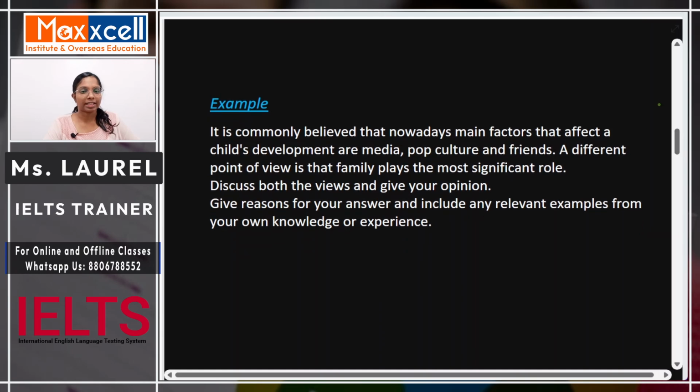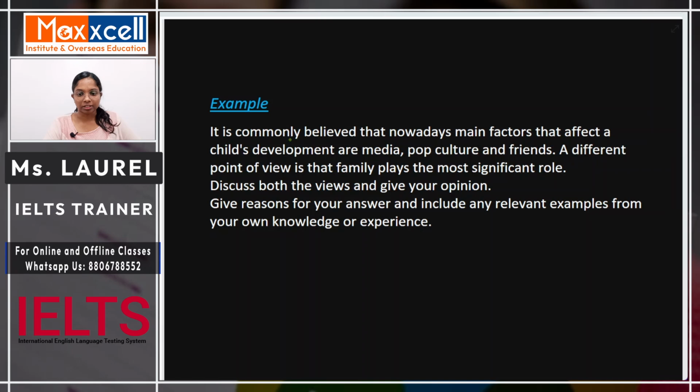So this is the example of the question that we have taken for today. It is commonly believed that nowadays main factors that affect a child's development are media, pop culture and friends. A different point of view is that family plays the most significant role. Discuss both the views and give your opinion. Give reasons for your answer and include any relevant examples from your own knowledge or experience.